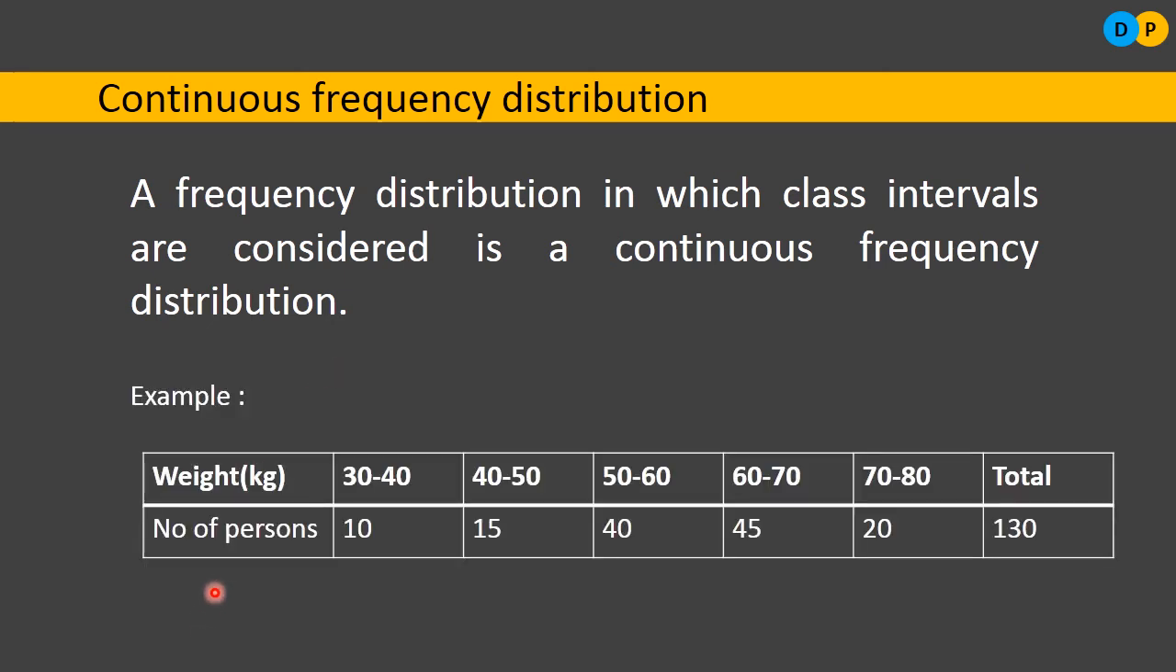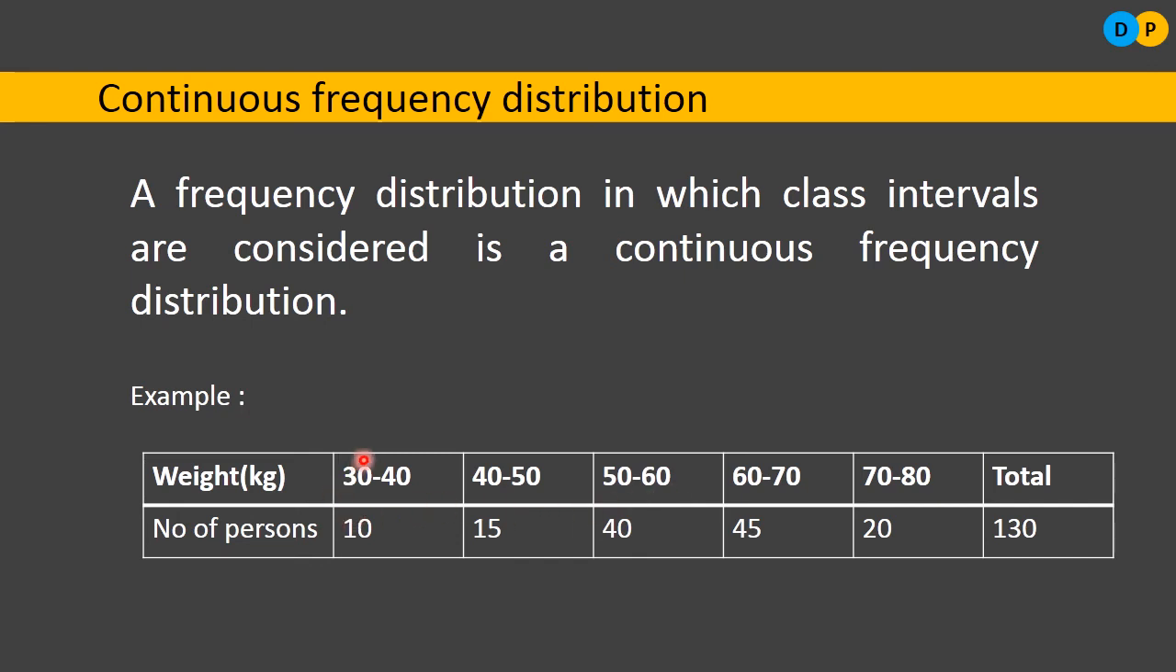So we are taking the weights of persons, how many kgs they are. We are meeting around 130 people. After collecting their weights, we are classifying them in terms of a table. There are 10 persons whose weight is between 30 to 40 kilo. There are 15 people whose weight lies between 40 to 50. Similarly, there are 40 people whose weight lies between 50 to 60.